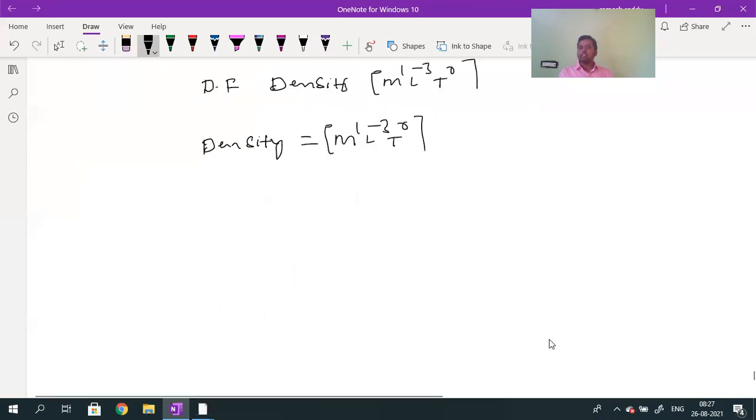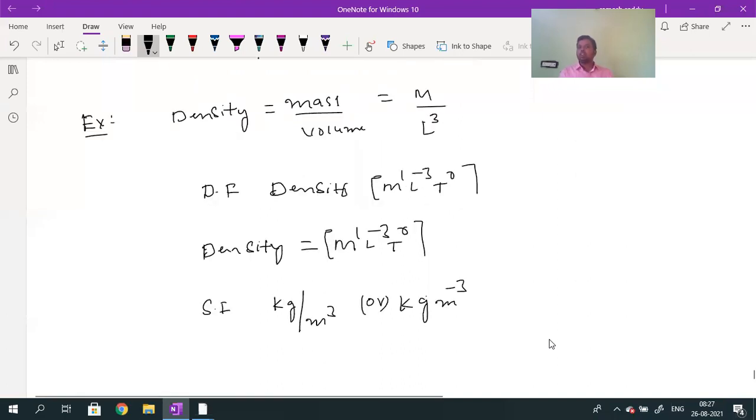By using this dimensional formula, now I can write the unit also. The mass SI unit is kilogram, and the length SI unit is meter cube. So the SI unit is given by kilogram meter inverse cube. Volume generally, whatever the shape you take, has length, breadth, and height. All three belong to length only. So that's why here I can write mass divided by length whole cube.